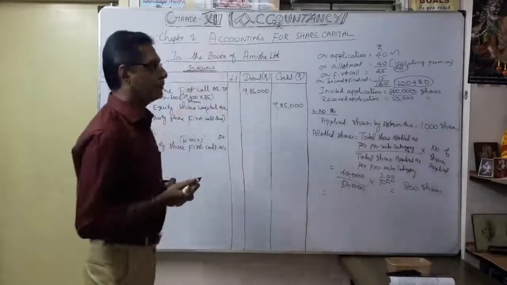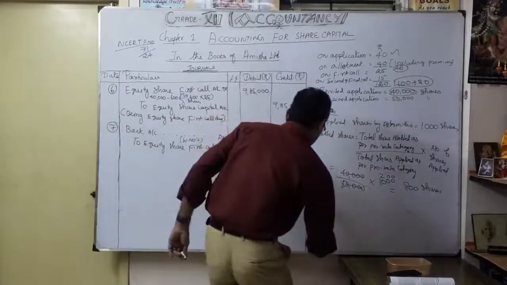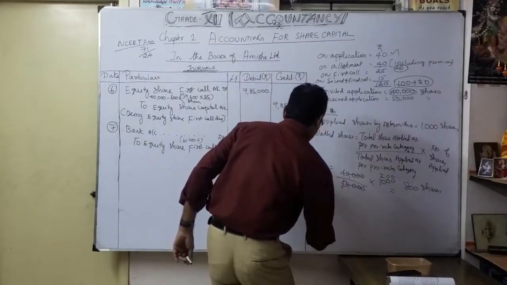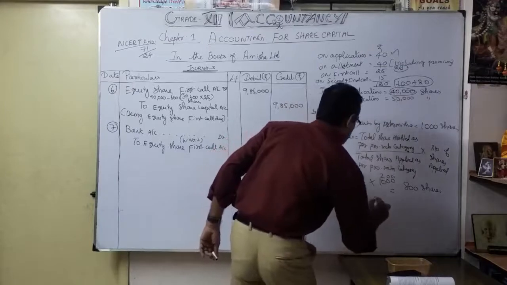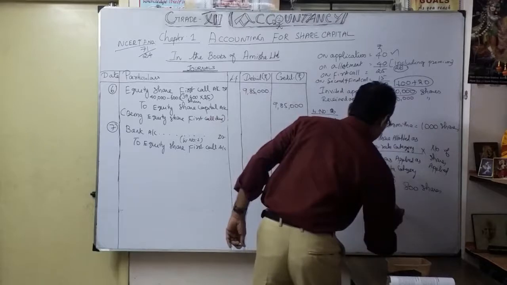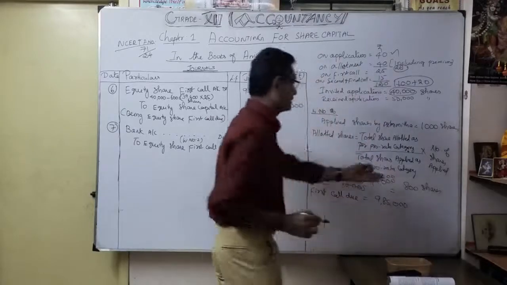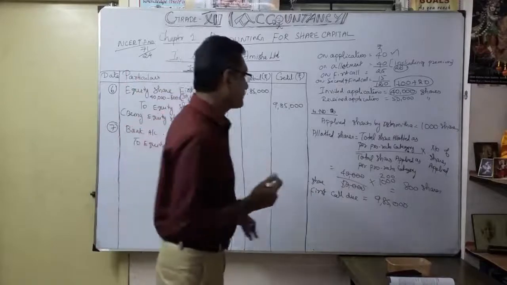So how much money is due? As we know, share first call due is 9,85,000. But the first call on 800 shares was not paid by Ashmita.